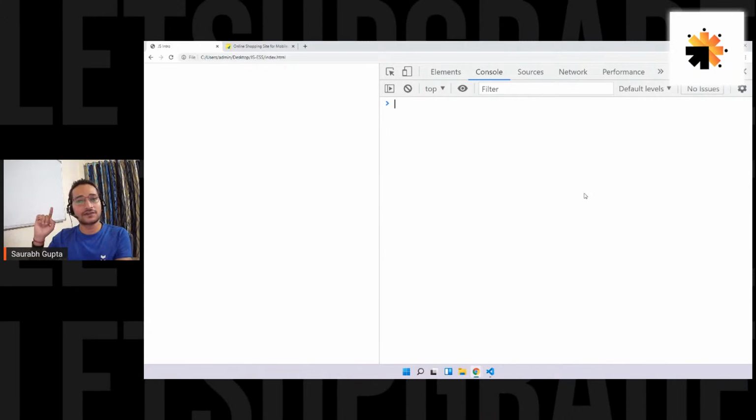This area works with JavaScript. It is like a command prompt of the browser. And if you make any errors in the JS code, that is also something that you can see here. So that's where it's going to help us a lot. So console is like the best friend of a JavaScript developer or any web developer.